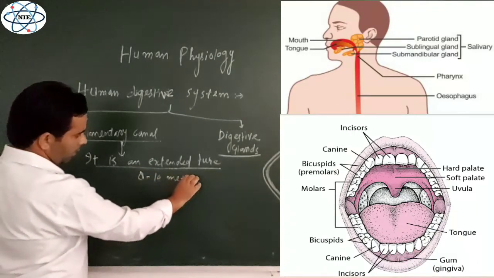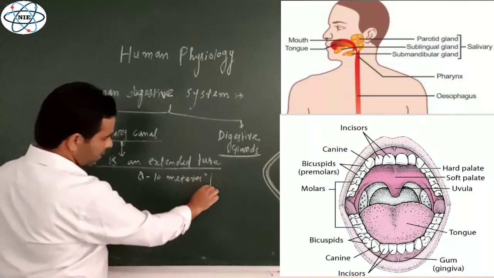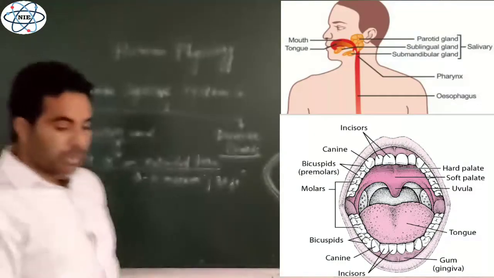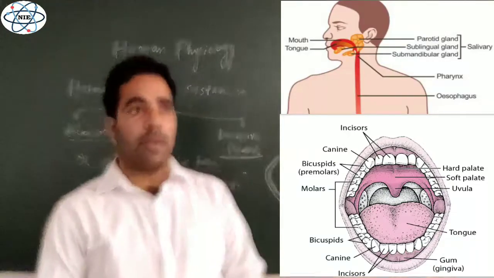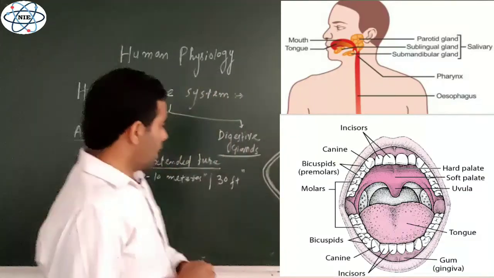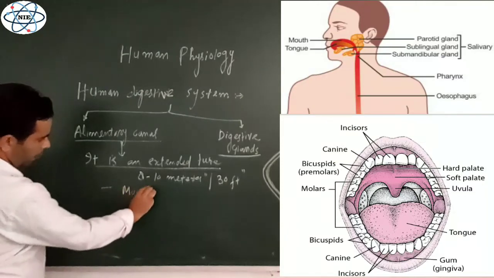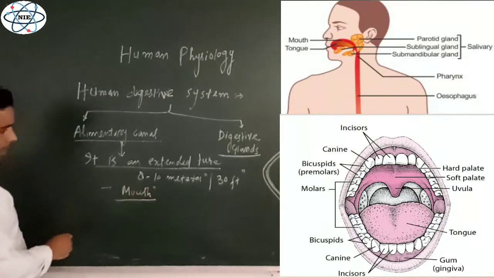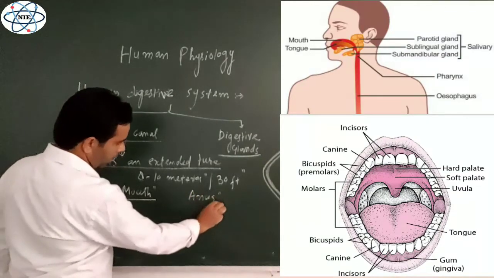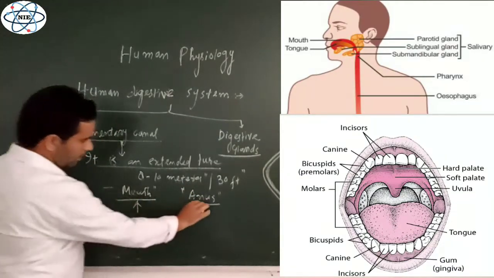It varies from individual to individual, but approximately 8 to 10 meters, or sometimes approximately 30 feet, right? It starts from the mouth. Its beginning is from mouth, the first structure, and it ends at anus. It opens to the outside by anus. So it starts from the mouth and ends at anus.